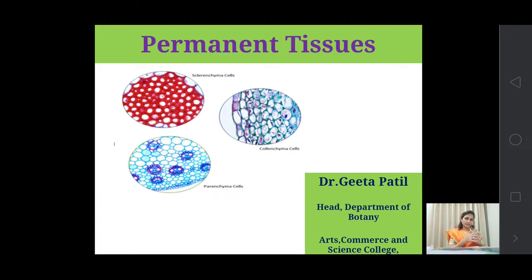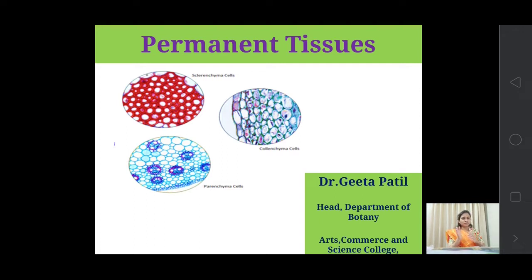Where are they located? As you know, the meristematic tissues are located in a plant body at specific regions only. When these meristematic tissues are present at the apices of the root and the shoot, then they are known as the apical meristematic tissues. They are responsible for the growth, that is, to grow the plants in length.